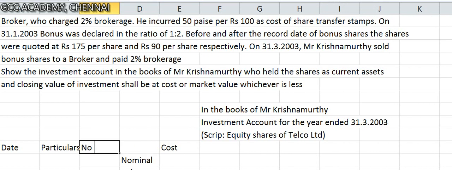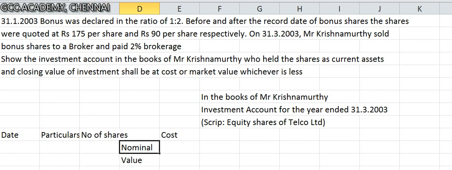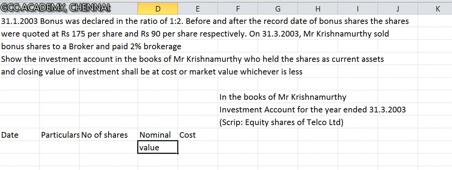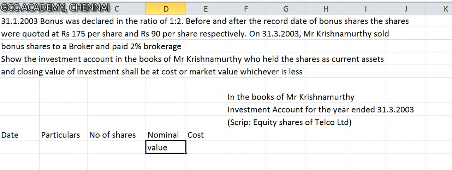So you'll have particulars, number of shares, then nominal value. Nominal value means face value. So these are all simple columns on the debit side.